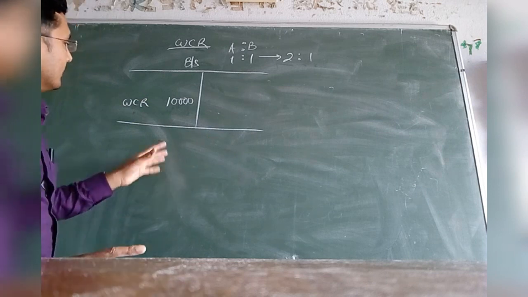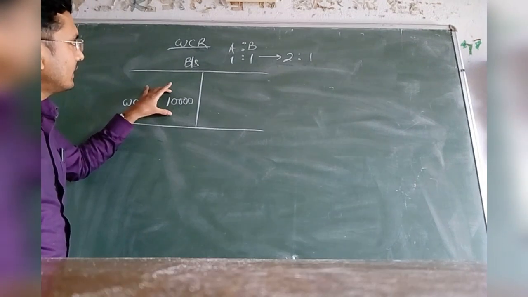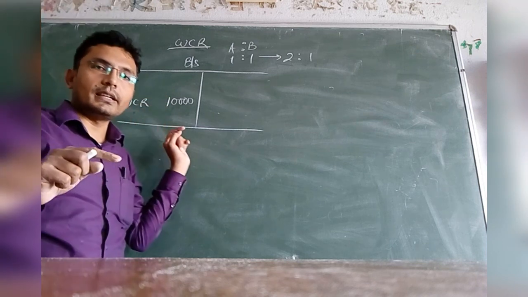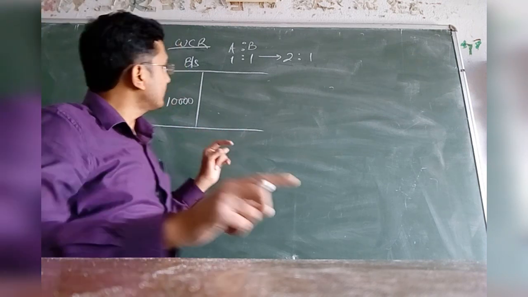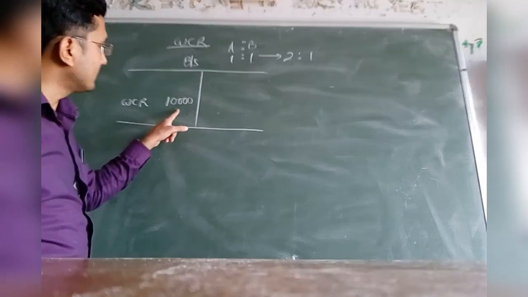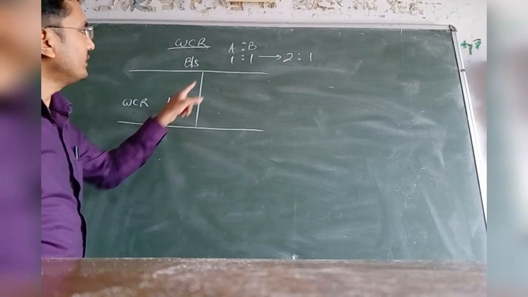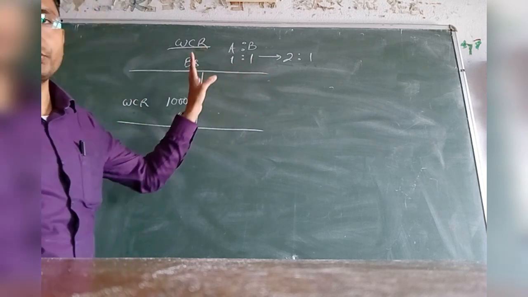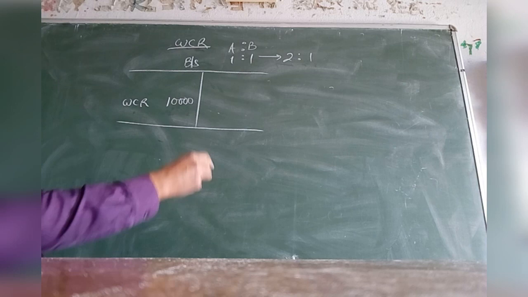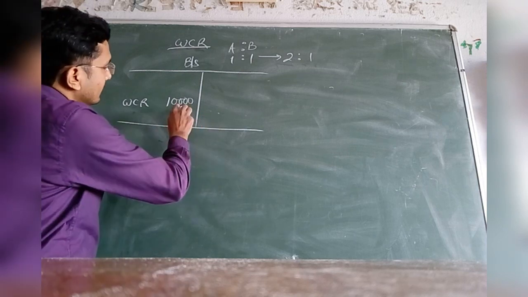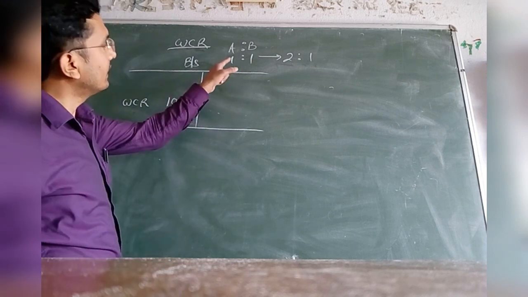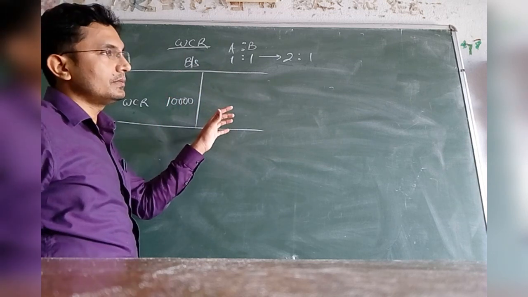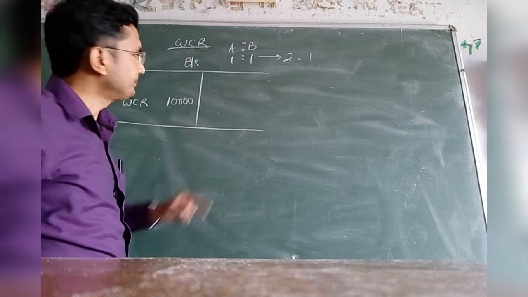So on this basis we can very well say that the partners have right over this WCR in the ratio which was existing before the change, that is the old ratio. So this WCR must be distributed to the partners in the old ratio.